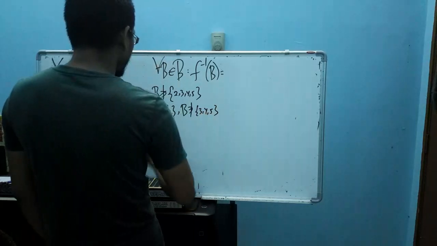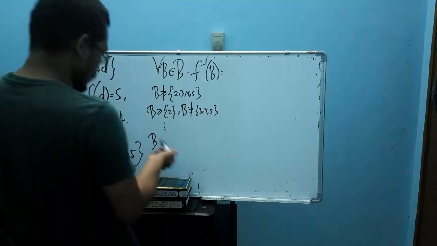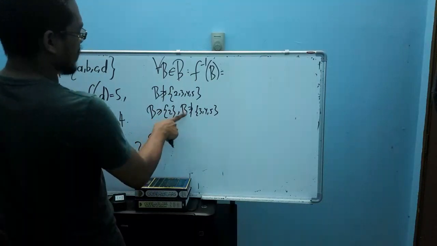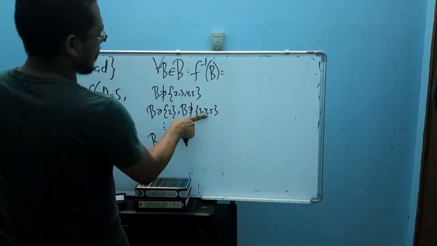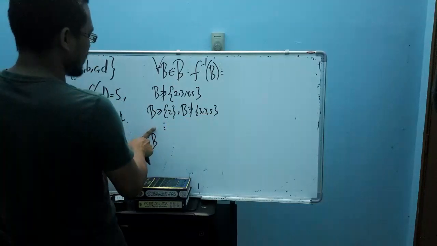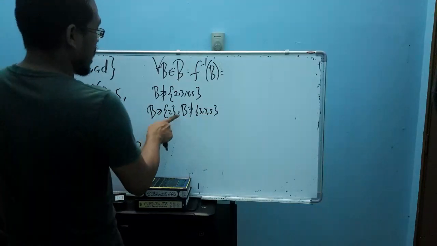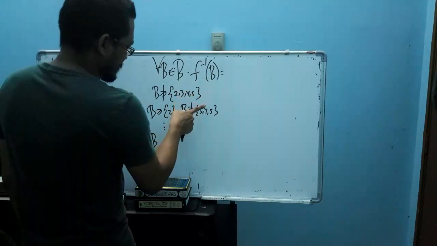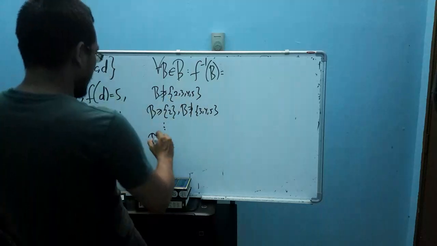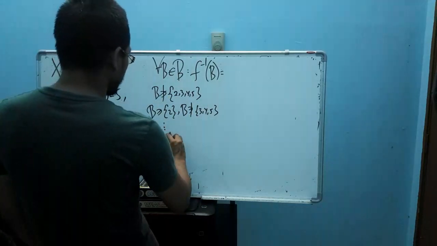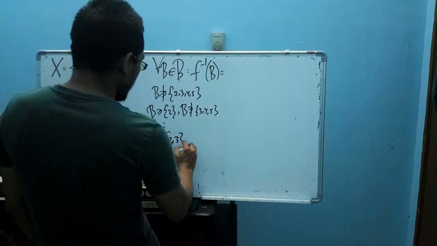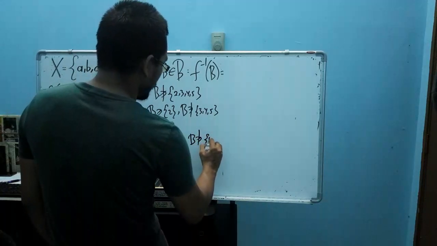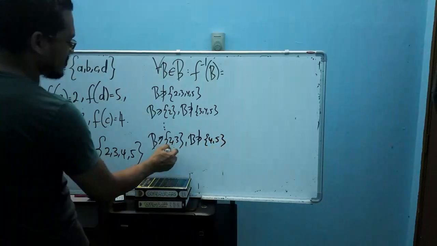Then a Borel set that contains 3 but B doesn't contain 2, 4, 5, and a Borel set that contains 5 but B doesn't contain 2, 3, 4. Then you consider a Borel set that contains 2 and 3 but B doesn't contain 4 and 5, and so on.